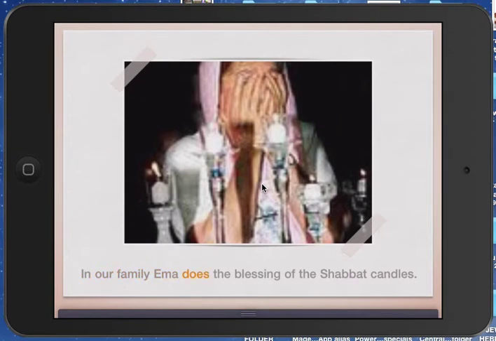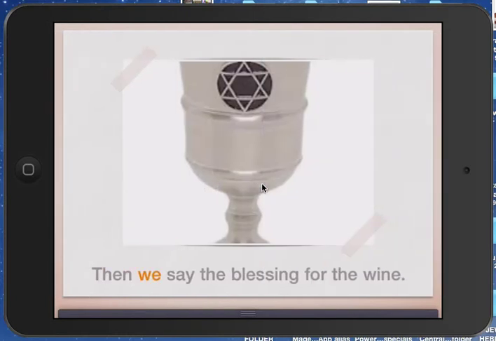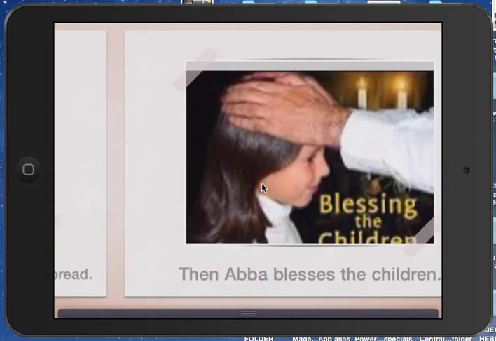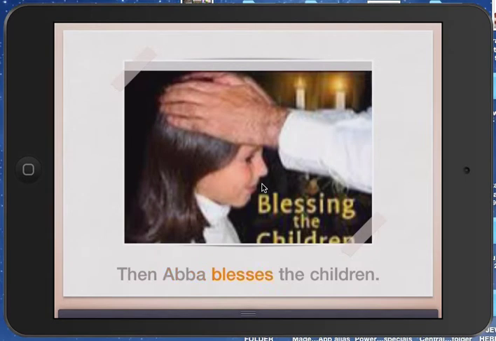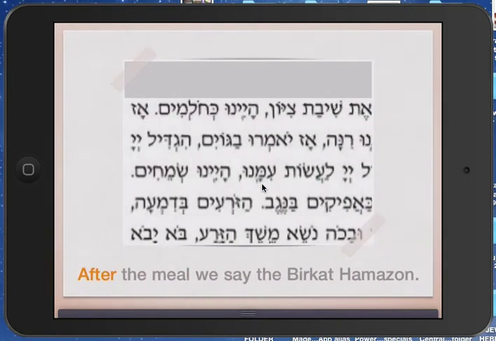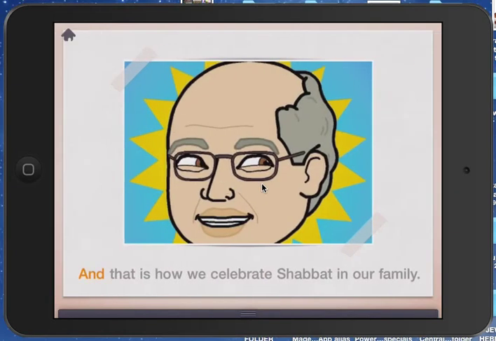In our family, Ima does the blessing of the Shabbat candles. Then we say the blessing for the wine. Then we say the motzi, the blessing for the bread. Then Abba blesses the children. And now we eat the delicious Shabbat meal. After the meal, we say the Birkat Hamazon. And that is how we celebrate Shabbat on Friday night in our family.